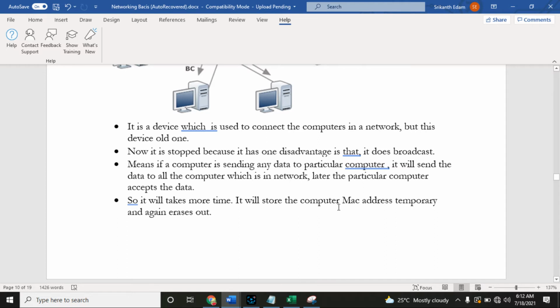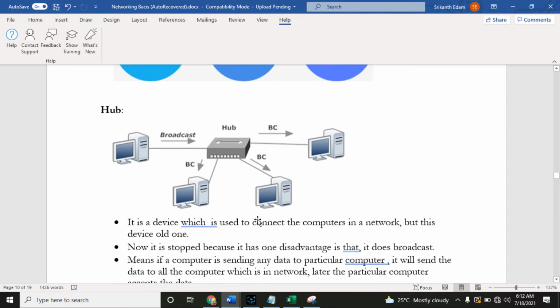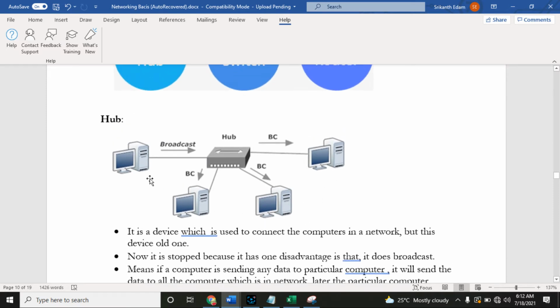It will store the computer's MAC address temporarily and then erase it again. Every computer has a MAC address. The MAC address needs to be stored on this device, but it does so only temporarily, then it erases it again.